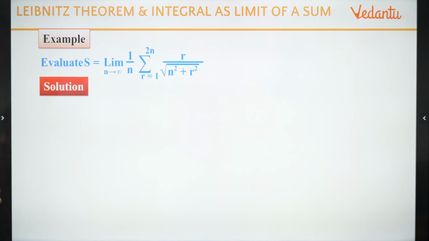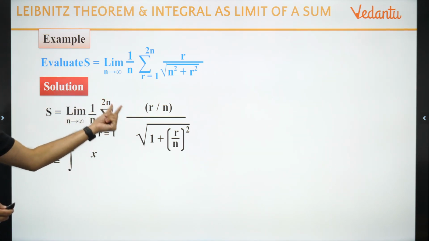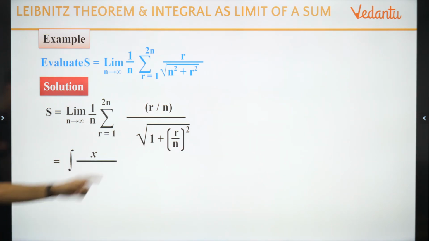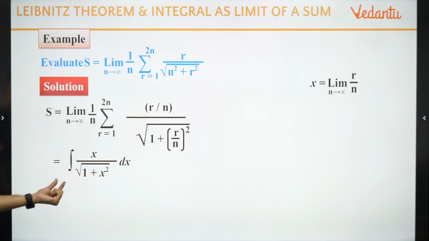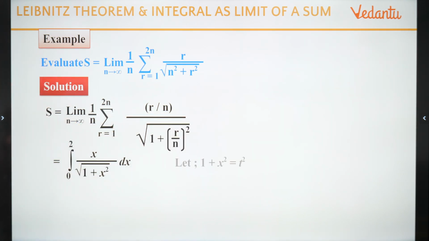अब इसको सॉल्यूशन दिखा देता हूं मैं आपको. क्या किया अपन ने? सेम थिंग. 1 अपॉन n, r इक्वल टू 1 से लेके 2n. Taking n square common outside, you will get this. x upon 1 plus x का whole square. Between the limits 0 से लेके 2. The limits will be from 0 से लेके 2.